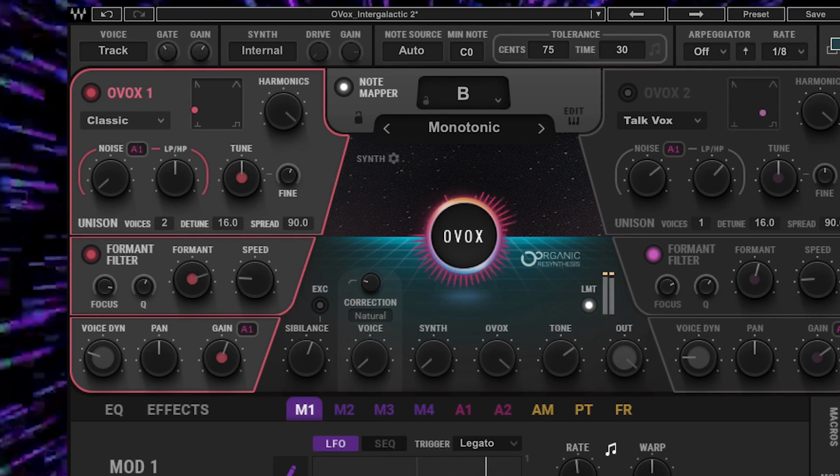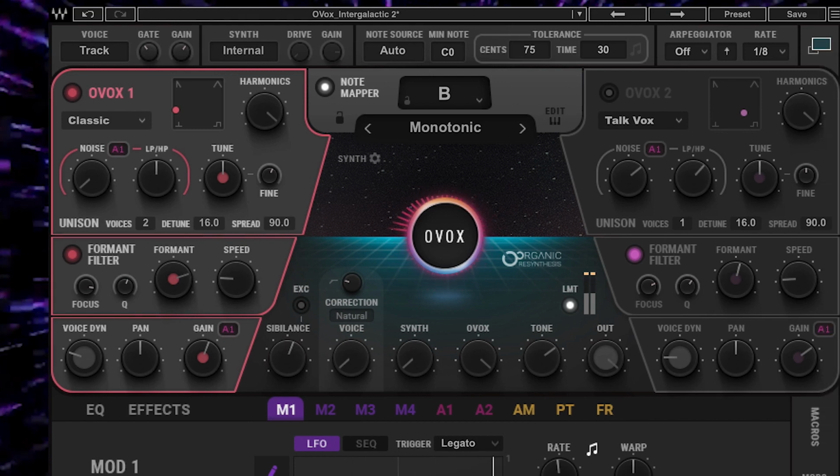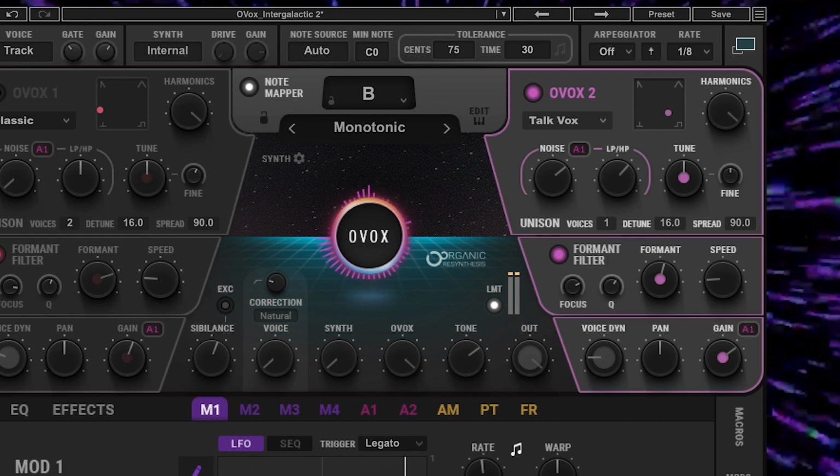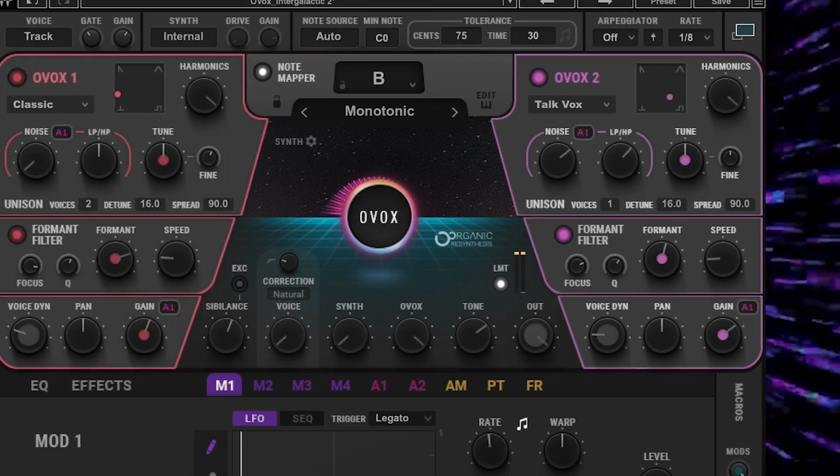Intergalactic, planetary, planetary. And then on OVOX 2, we've got a more square wave type sound. Intergalactic, planetary, planetary. All right, now we're gonna use one of the modulators for this.